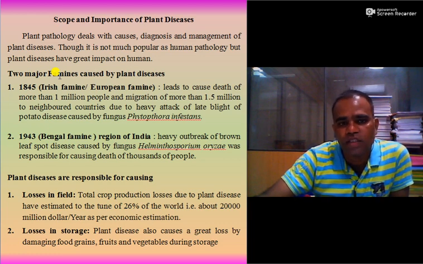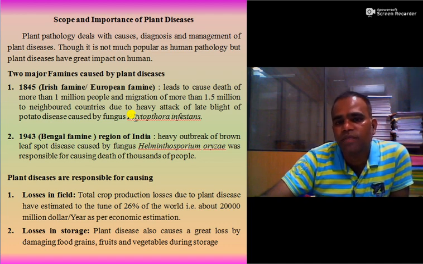These two famines are: one, the Irish famine, which occurred in 1845. It was due to a very important disease of potato, late blight of potato caused by Phytophthora infestans. As we know, the staple food of European and Irish countries is potato. At that time there was no storage structure, so whatever potatoes were reaped every year were the only food for these people.